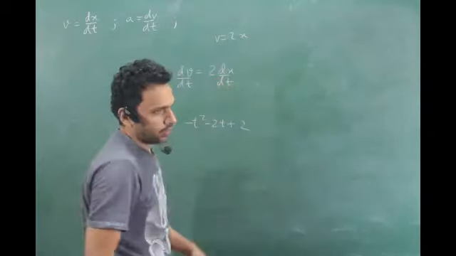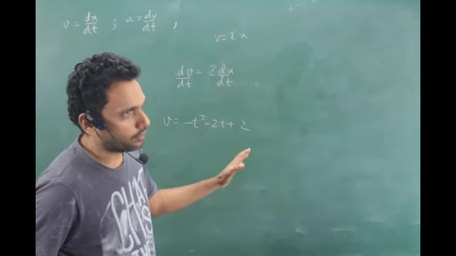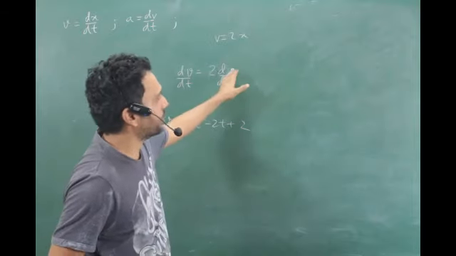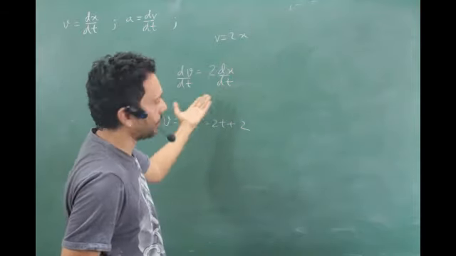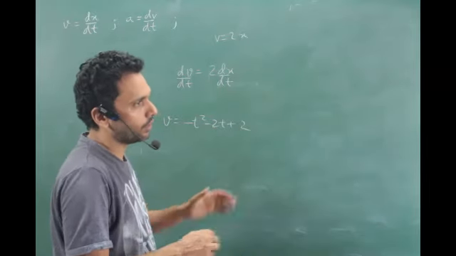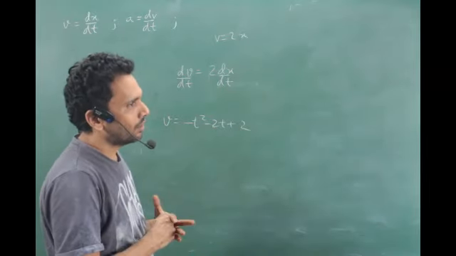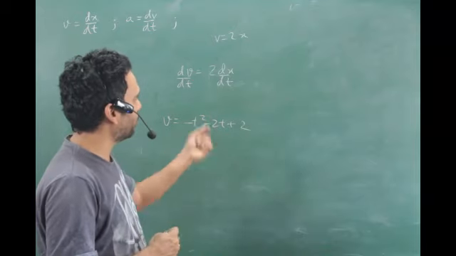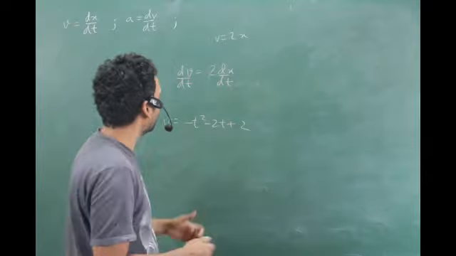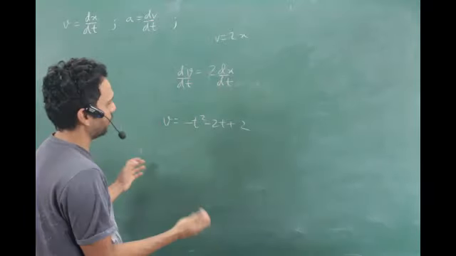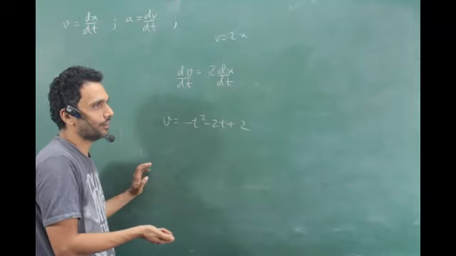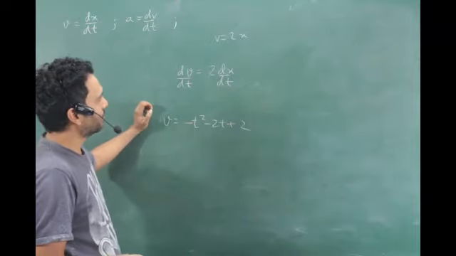X is not given in terms of t. Are you getting the point? If x was given as 3t square or something, I could do that, right? But that is not given. That was a previous question when everything was given in terms of t. Easy, man. One little step forward. Differentiate again with time. Sir, dx by dt is v, which is equal to 2x.